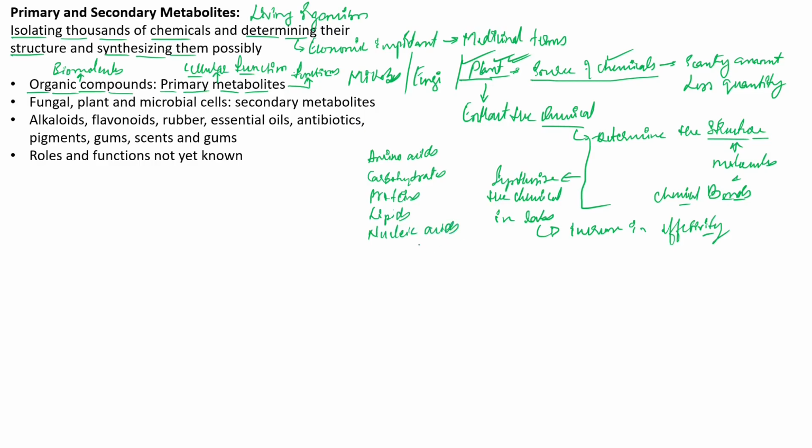That is, nucleotides in the case of nucleic acids, and amino acids in the case of proteins, and carbohydrates in the sense of simple sugars.